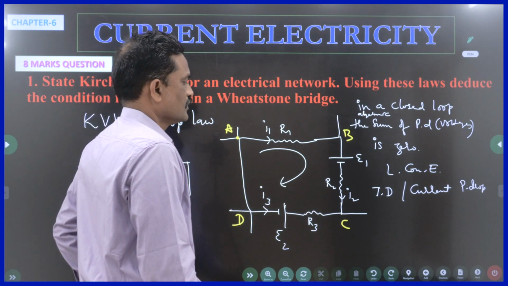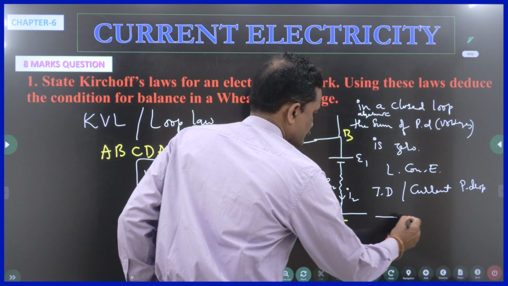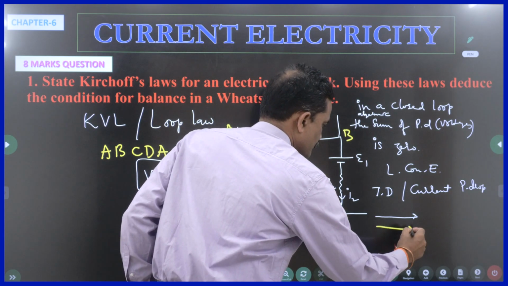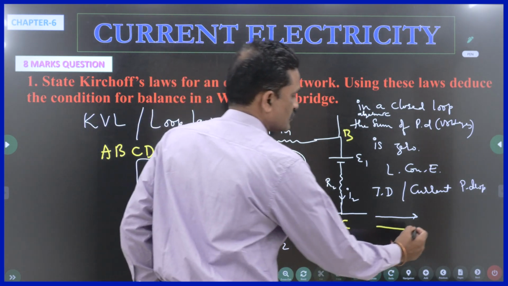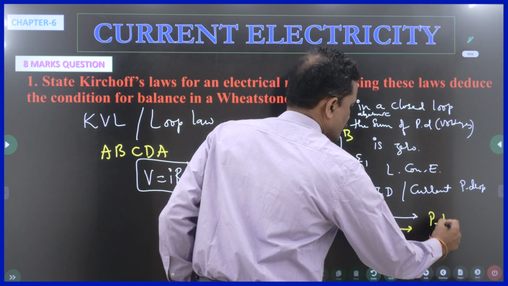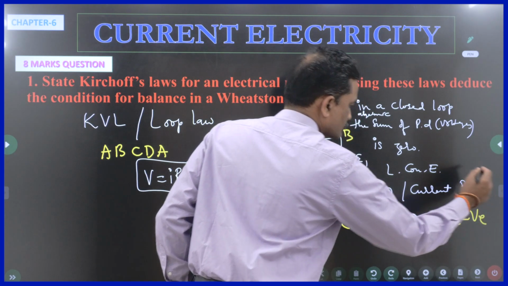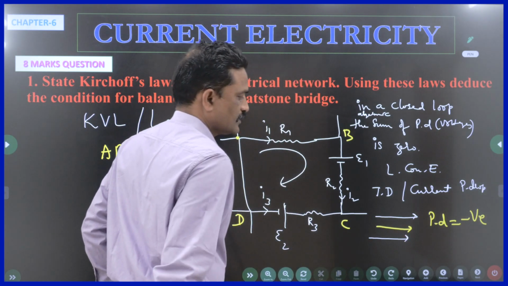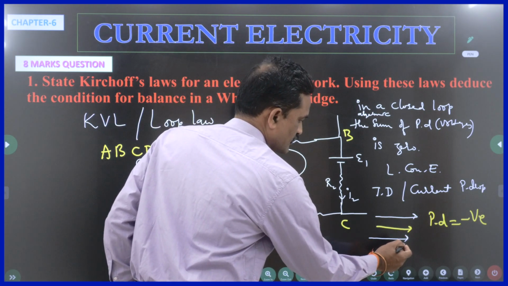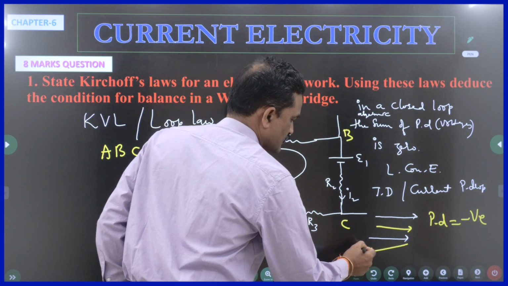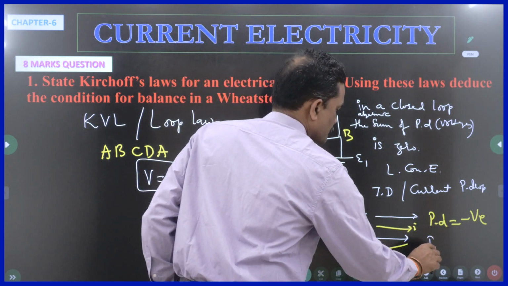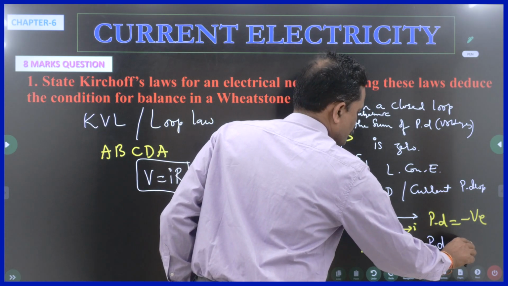If your traversing direction is this one, and the current direction is this one, then that potential drop is negative. If your traversing direction is like this, and the current direction is like this, then the potential drop is positive.